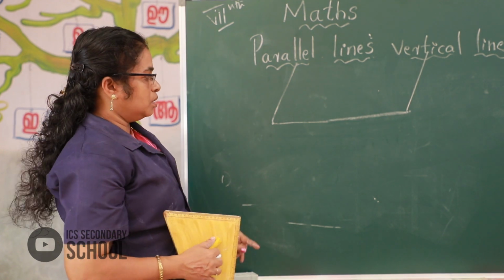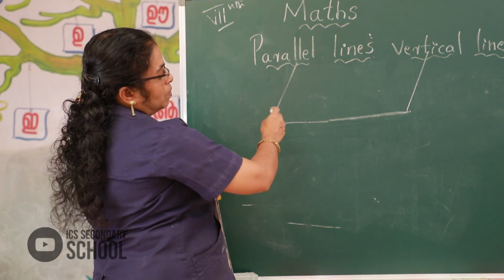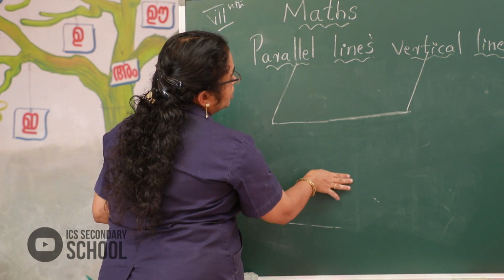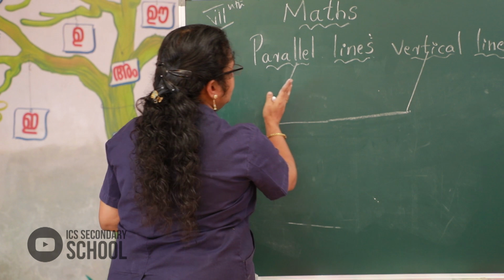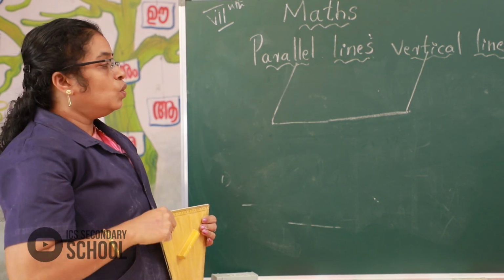Okay, here look, this bottom side, top side, right side and left side.